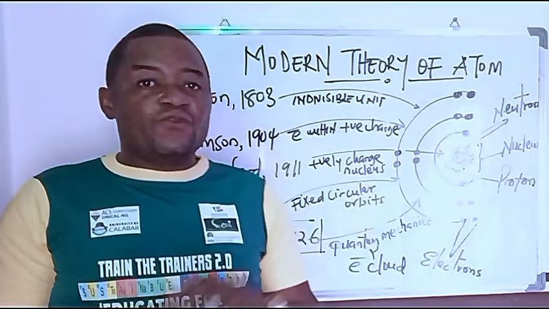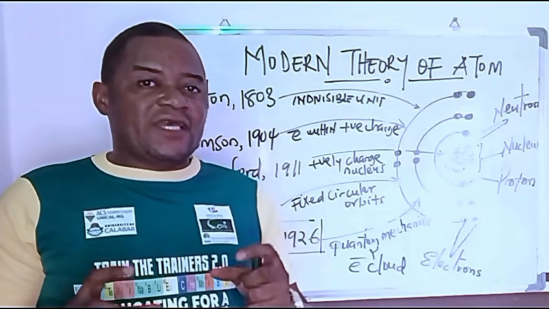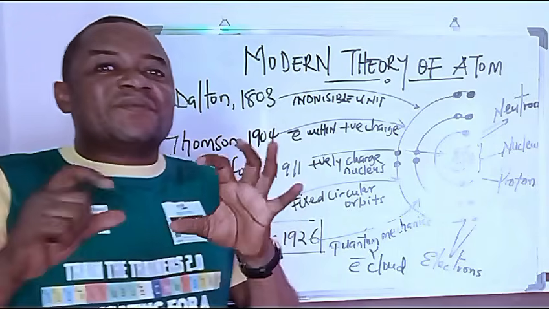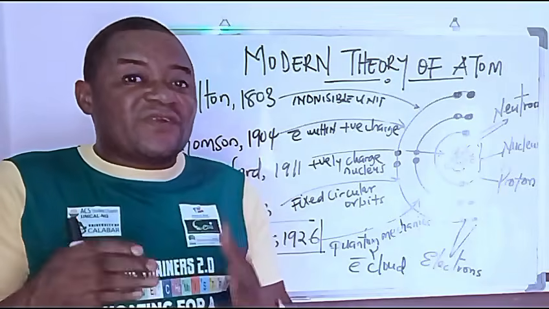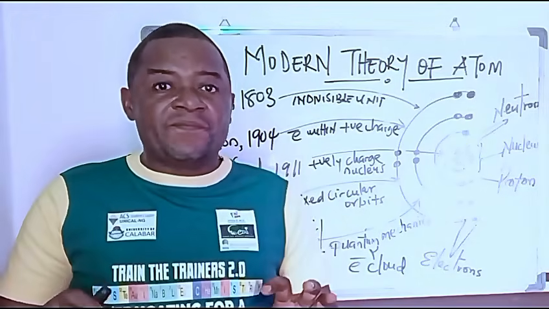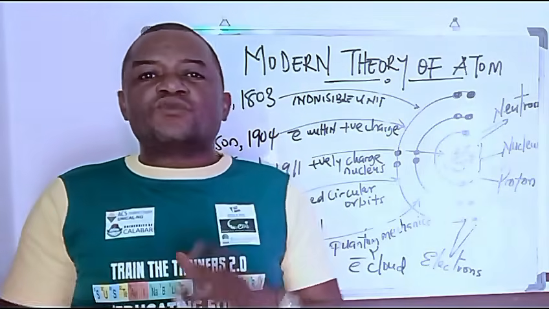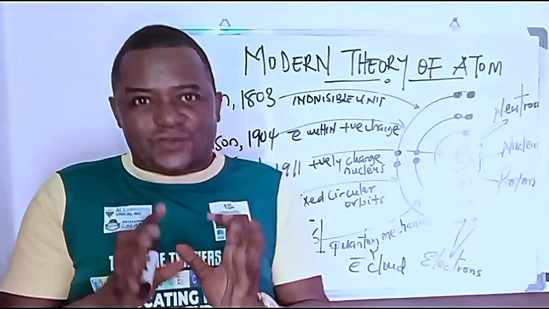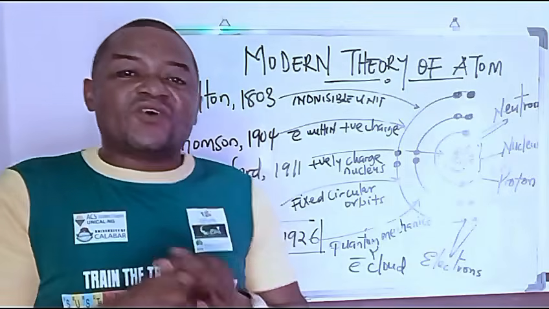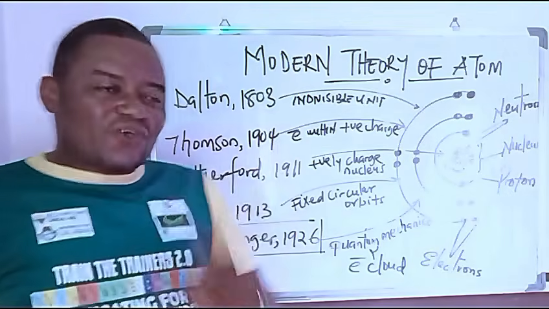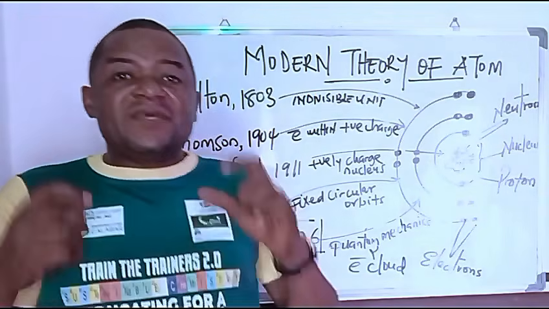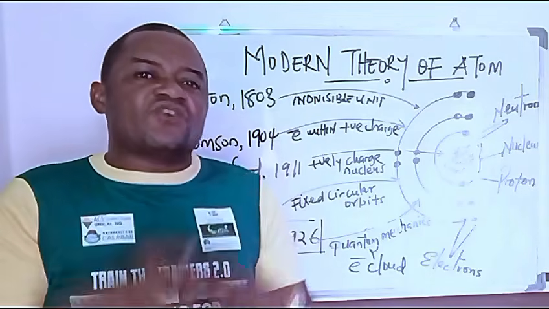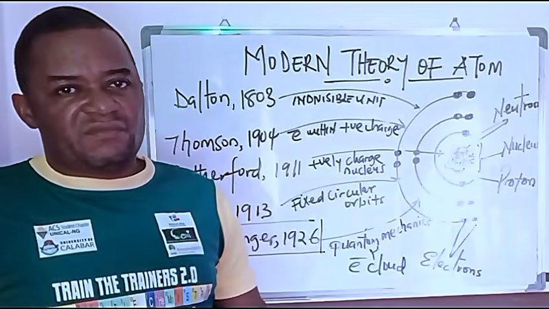If you know what a billiard is, some of you call it snooker. It's a little bit different from a billiard, but a billiard is almost like snooker. Now the balls you use in playing snooker are what John Dalton tried to visualize as being an atom. He believed that each of those balls contains the same type of element, just like what Democritus said. And he believed that they are fused together in a stronger way such that it is not breakable.